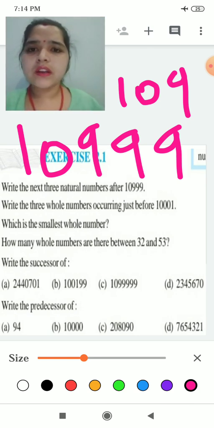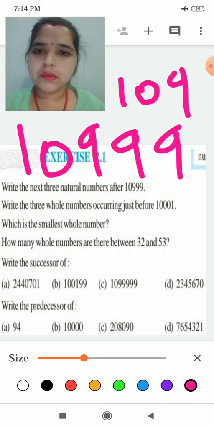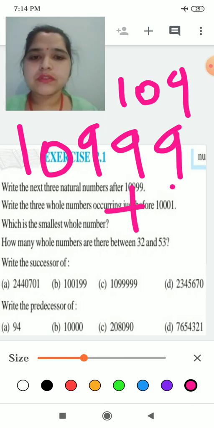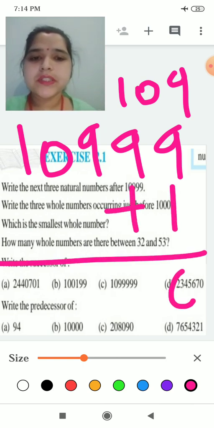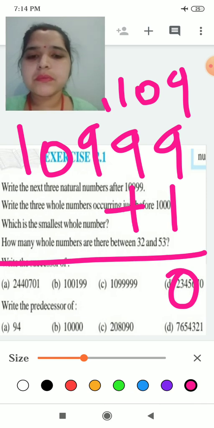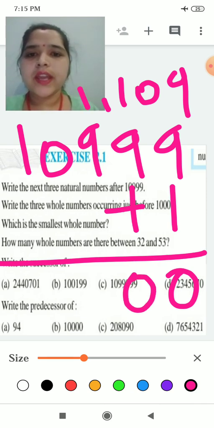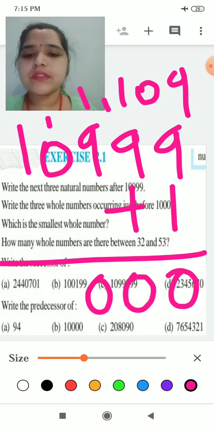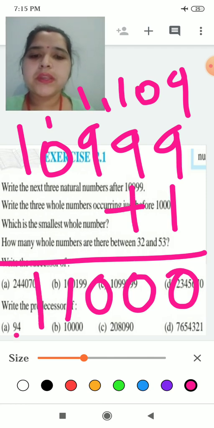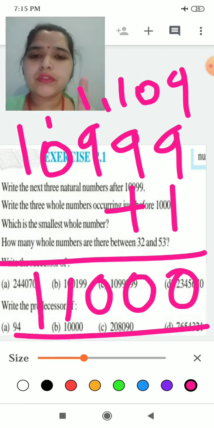All numbers are natural numbers. Yes or no? All numbers are natural. So we will add plus 1 here. 9 plus 1 will be 10, 0, 1 carry. 9 plus 1 will be 10, again 1 carry. 9 plus 1 will be 10, again 1 carry. It will be 1, 1. Yes. So it will be 11,000 for one number.